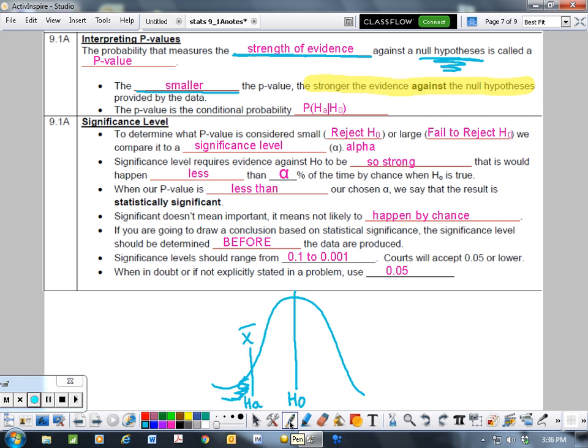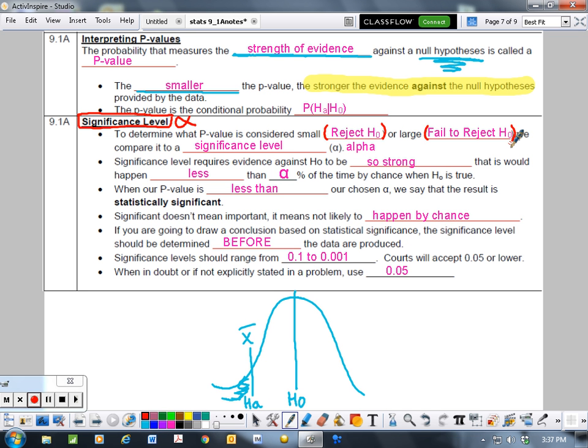So now we have something called a significance level, also known as alpha in the Greek letters. To determine what p-value is considered small, which means we reject our null hypothesis, or large, which means we can't reject our null hypothesis, we fail to reject, we compare it to what we call a significance level, also known as alpha.